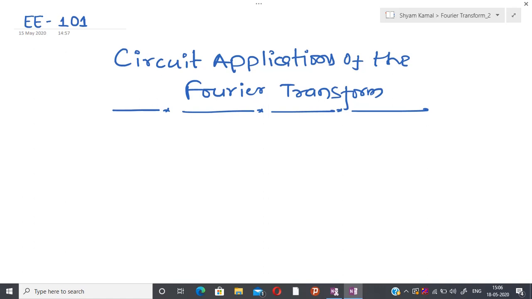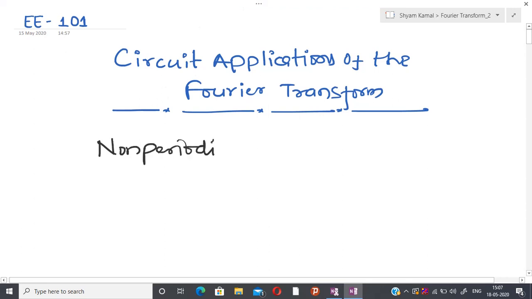And now in today's class, we are going to see that using Fourier transform, one can do one more step of generalization. Suppose I have some signal and suppose that signal is non-periodic, and suppose that Fourier transform exists.